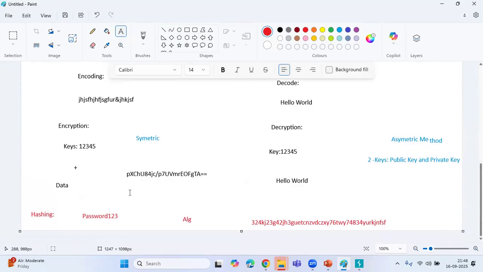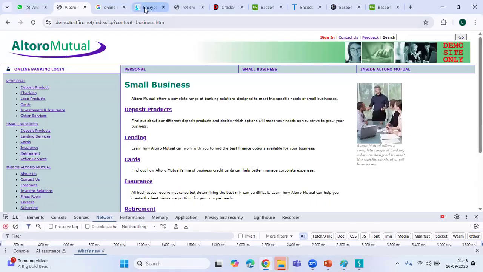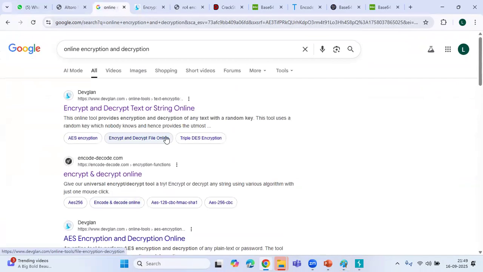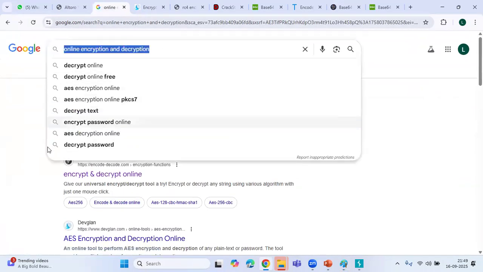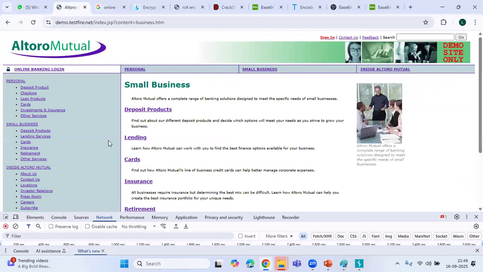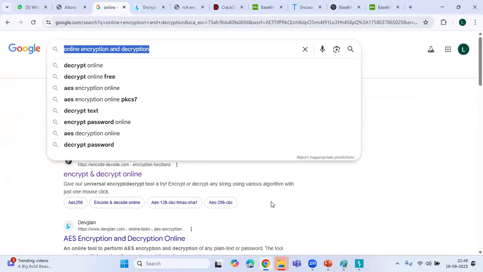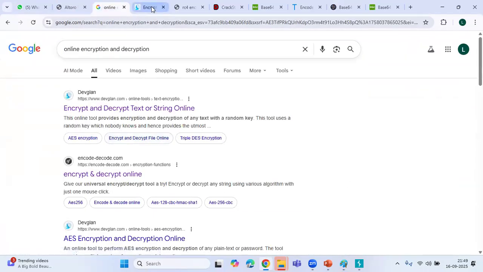Now your assignment is to note down 2 or 3 algorithms for symmetric and 2 or 3 algorithms for asymmetric encryption. Just go to Google and type secure encryption algorithms for symmetric and asymmetric.